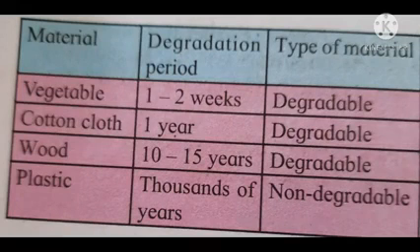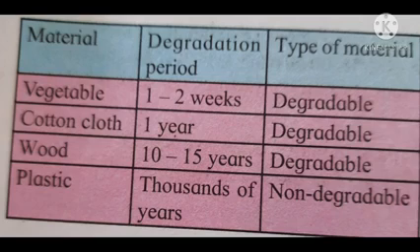Students, look at the next chart. In this chart, some materials are given and their degradation periods are also given. We also studied that plastic is a non-degradable material. It takes a long time for degradation. Let's understand the different time periods of degradable materials.